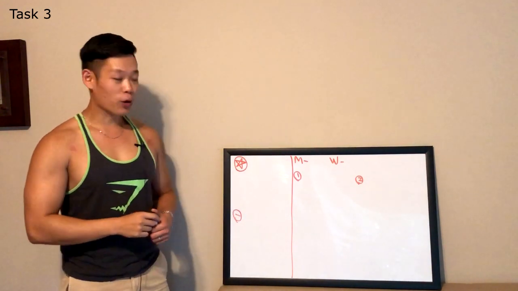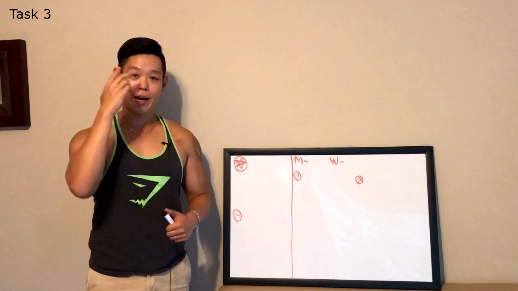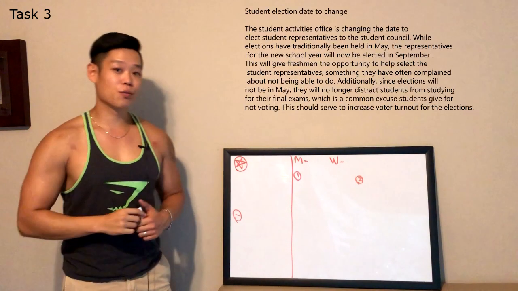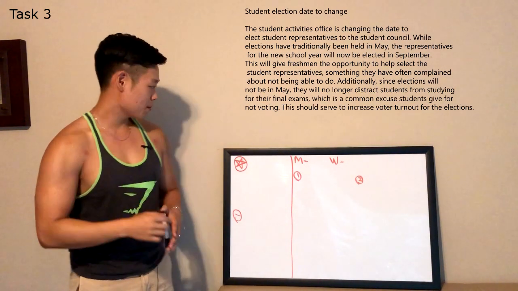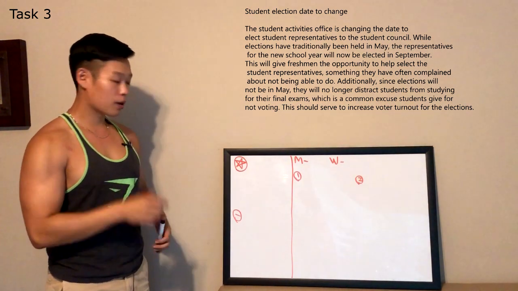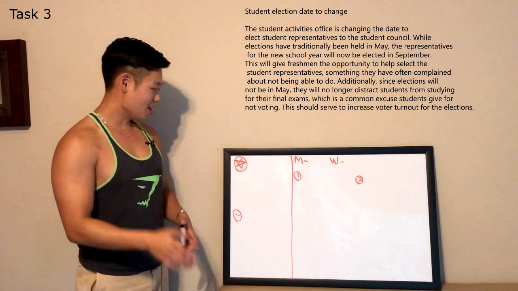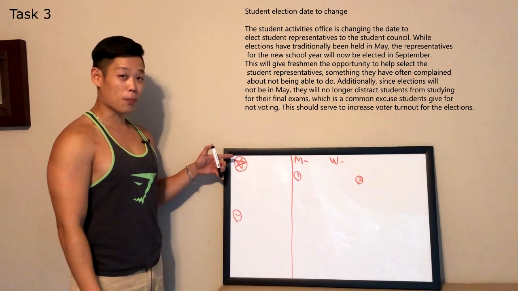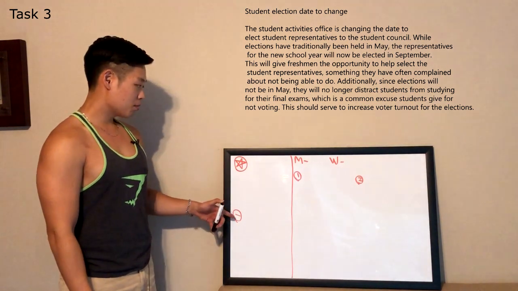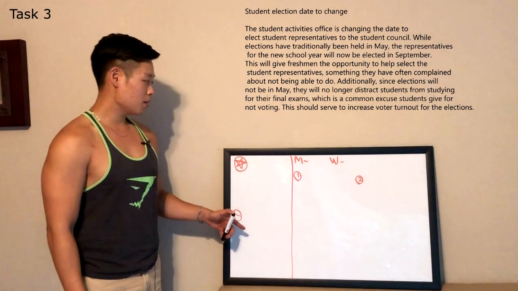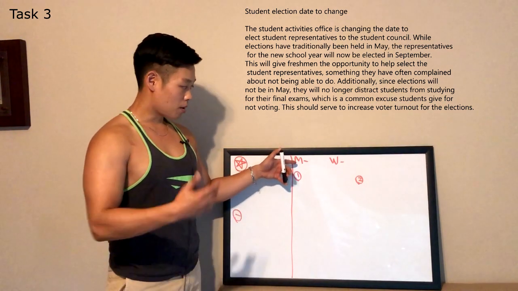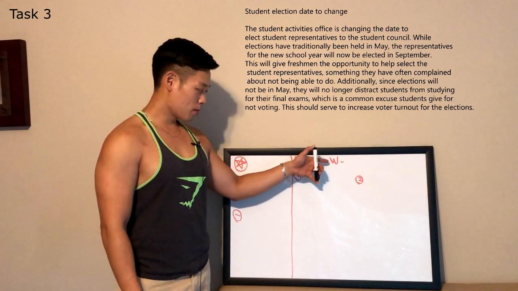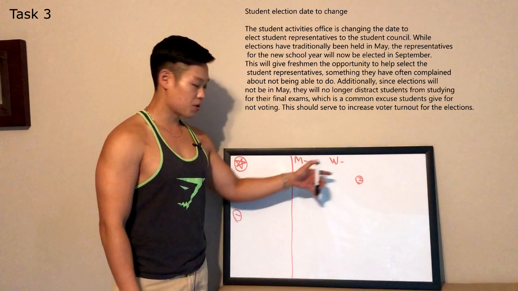Now, in today's video, we're going to be going over task 3 and task 4. There's the reading passage. It's an announcement. Now, please look at the whiteboard, copy the note-taking diagram that you see. The star symbol is going to be for our beginning sentence. The minus symbol is going to be used for our ending statement. The M stands for the man. W stands for the woman, and 1, 2 are for the first and second reasons.